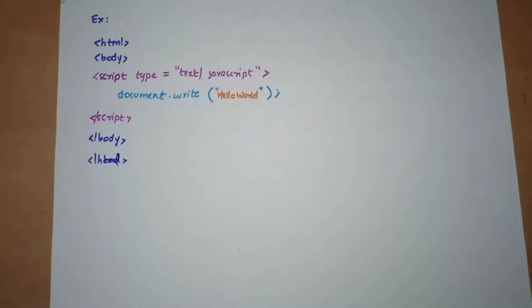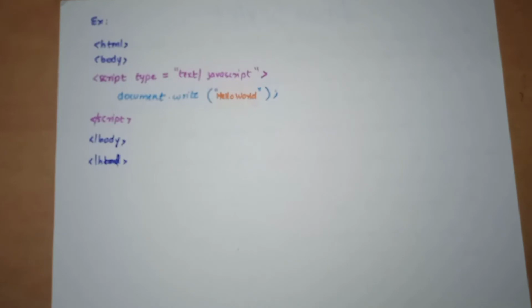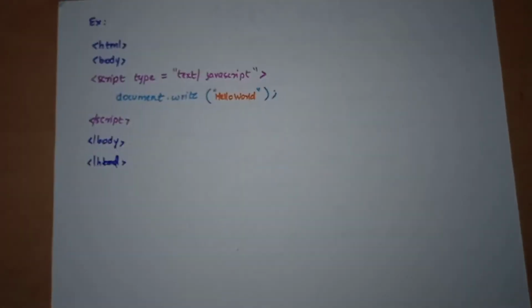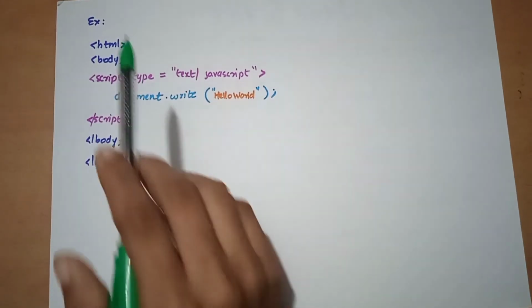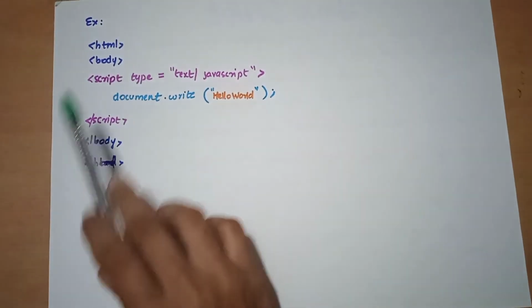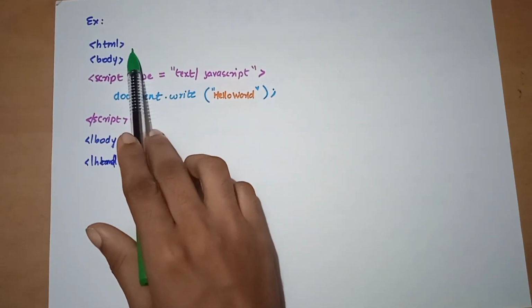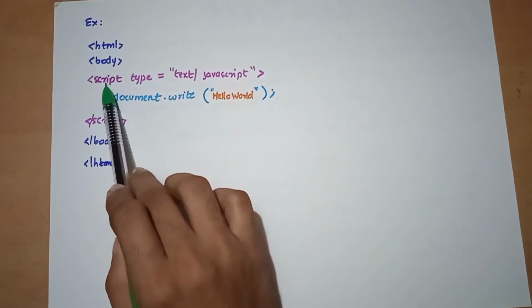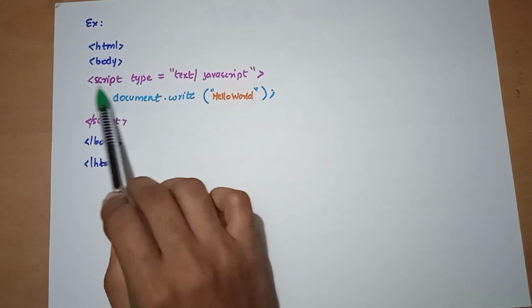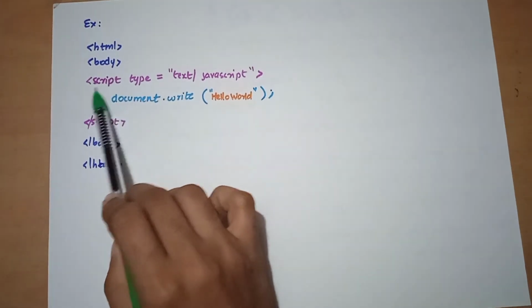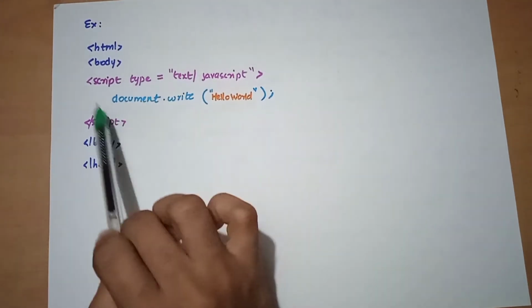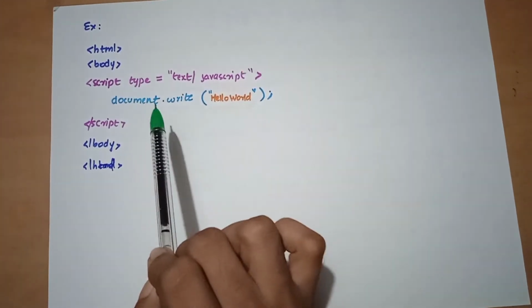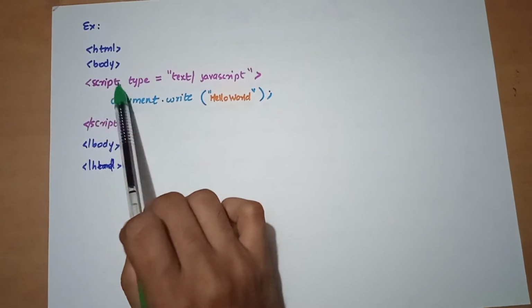This is our simple example. As we can see here, we are writing this code inside the HTML. We have said it should be inside the script tag. When the script tag starts, we can understand that there is JavaScript here.